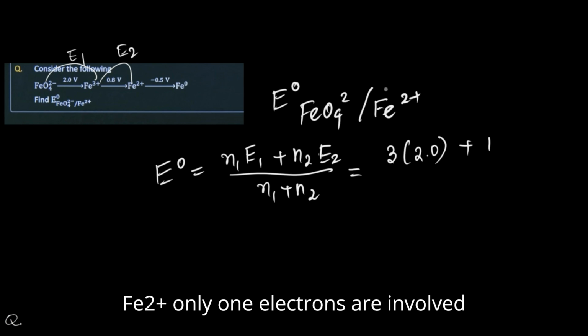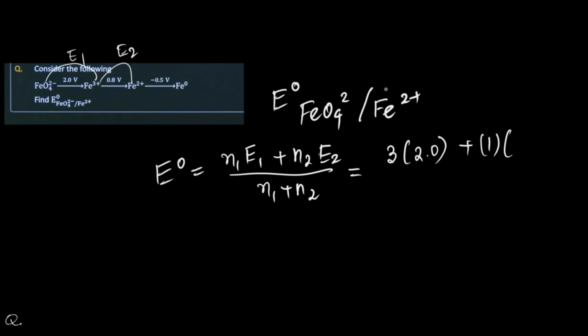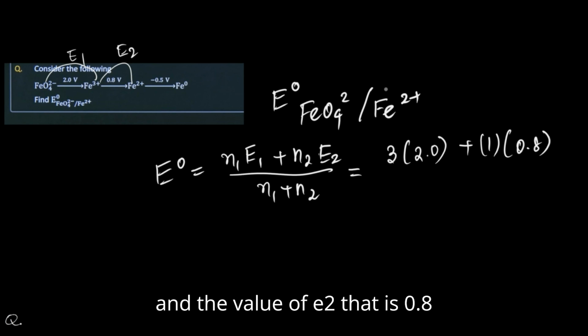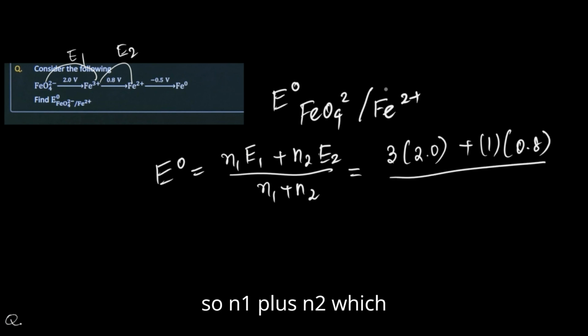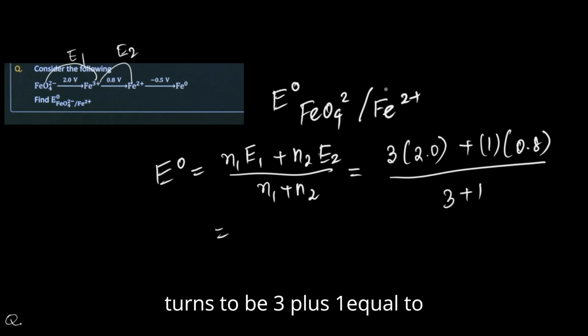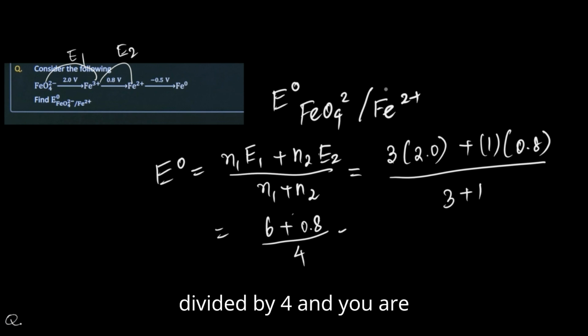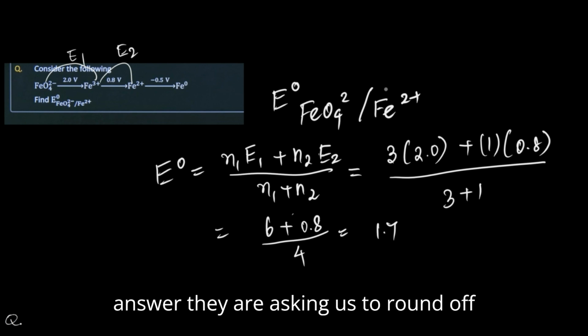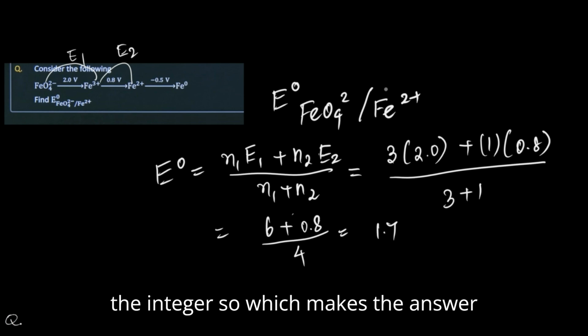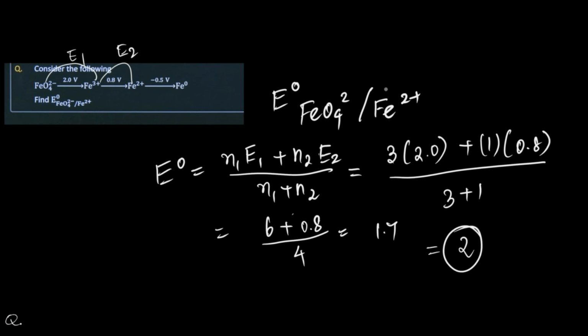Fe3+ to Fe2+, only 1 electron is involved, and the value of E2 is 0.8. So N1 plus N2 turns out to be 3 plus 1 equal to 4. So the answer is (6 plus 0.8) divided by 4, and you are getting 1.7 as the answer. They are asking us to round off to the integer, which makes the answer 2.